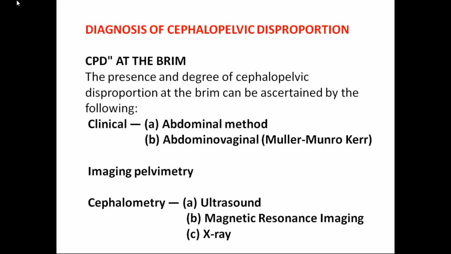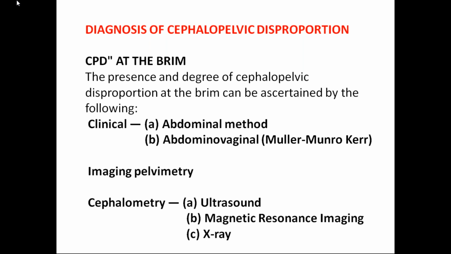Suppose in your exam an examiner asks you, how do you want to diagnose CPD? Don't directly say that you're going to check the pelvis by putting two fingers into the vagina and checking for the sacral promontory. That is not the answer you have to give. First, you have to start from history. What history do you have to ask? The medical history I told you: TB, kyphosis, scoliosis. Your obstetric history, that is the previous delivery history, and surgical history, any road traffic accident. These are the first things you have to ask.